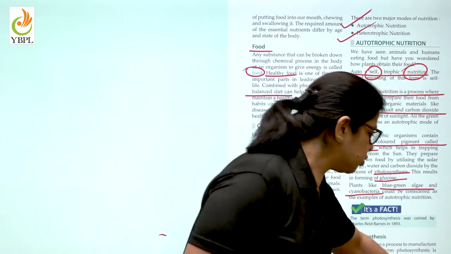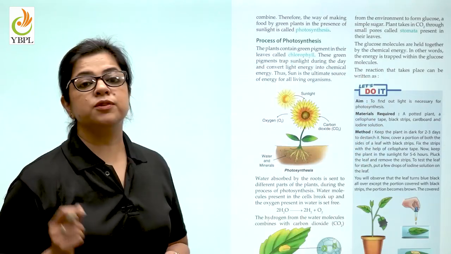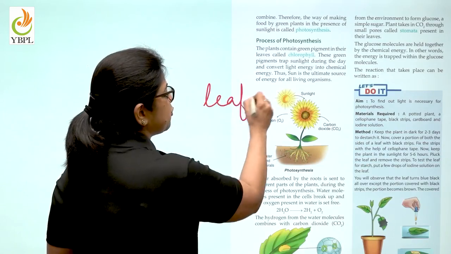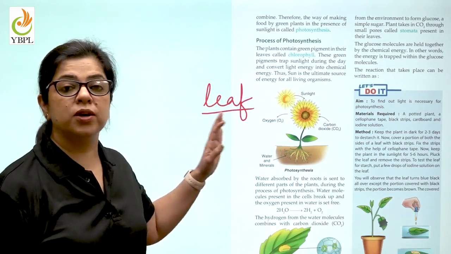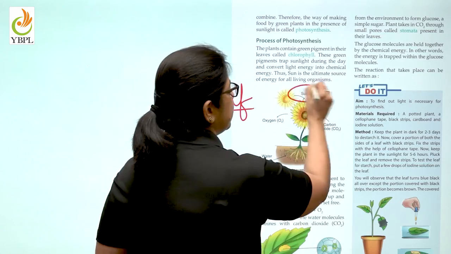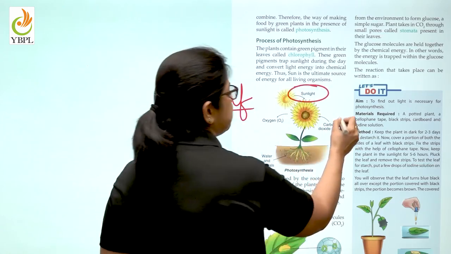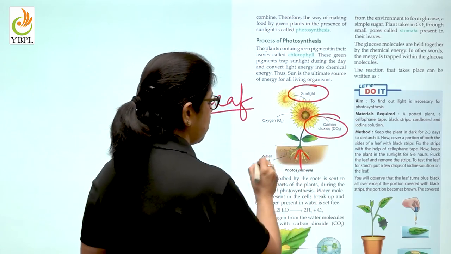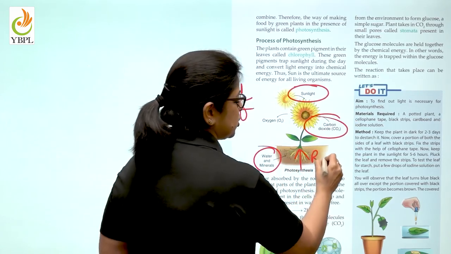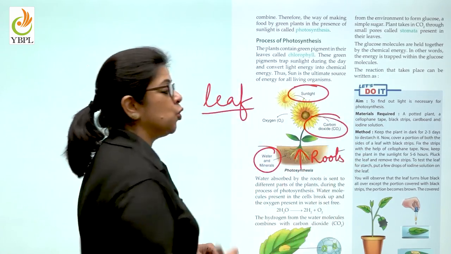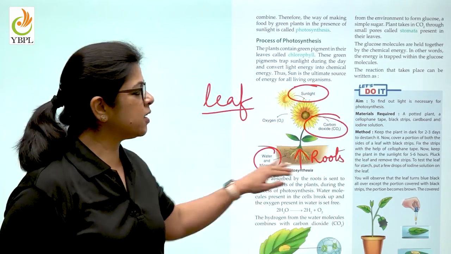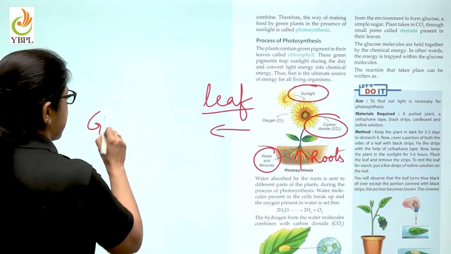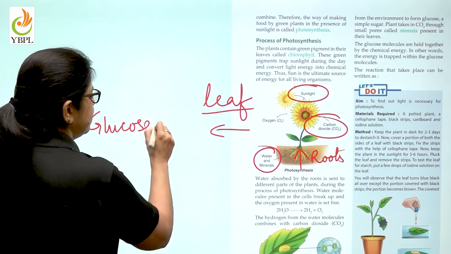Now, talking about photosynthesis, children, we know that photosynthesis is carried out in the leaf of the plant. And what are the raw materials? Number 1, sunlight. Number 2, carbon dioxide. Number 3 is water and minerals which come up from the roots. And as a result of all this, what is formed? Glucose and oxygen are formed.